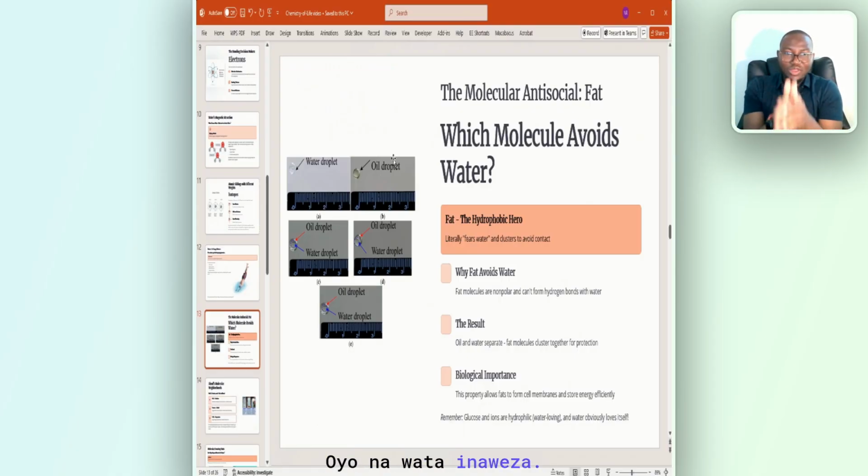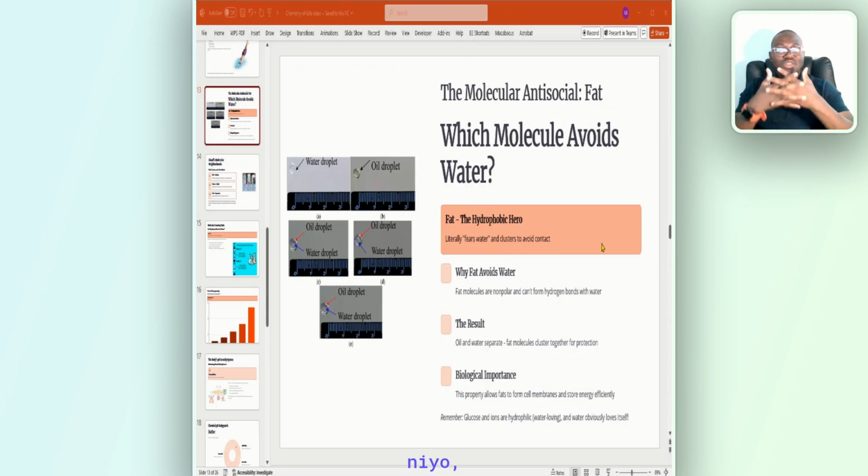And this is very, very important because fat is what forms the cell membrane. If you've not seen my video on the cell, please run now to watch that video, because we mentioned that the cell membrane is made up of about 98% fat, and 75% of it is what? Phospholipids. Extremely important.